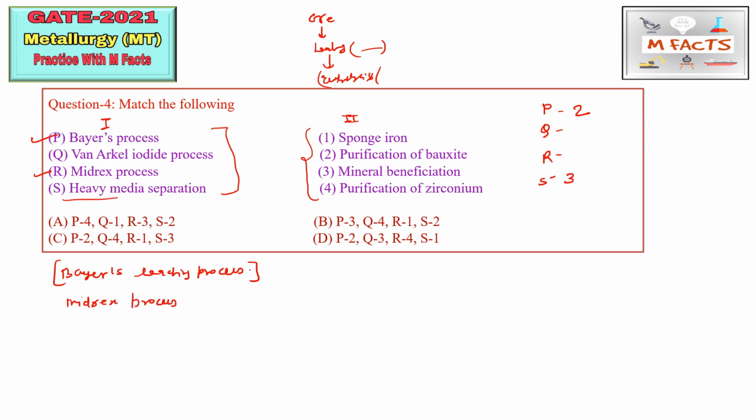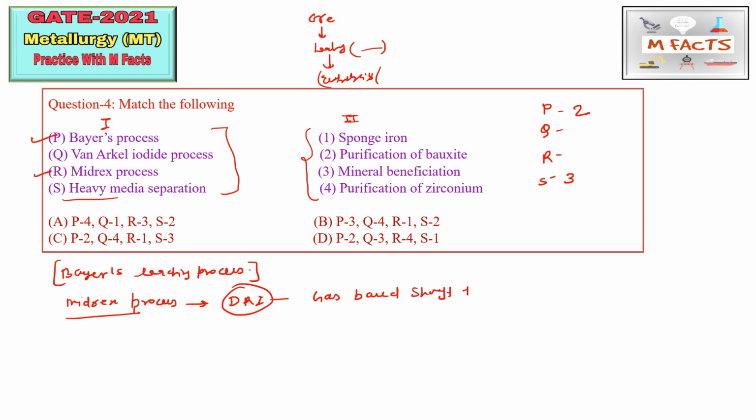This Midrex process is in syllabus. So this Midrex process is basically an alternative route of iron making. So this is used for DRI, that is direct reduced iron. Okay, and this Midrex process is gas based. So these all are the information I am giving about the Midrex process. So this Midrex process is a gas based shaft furnace process.